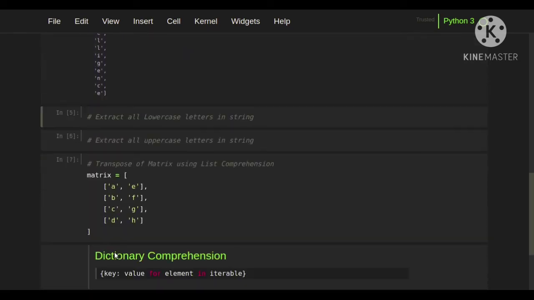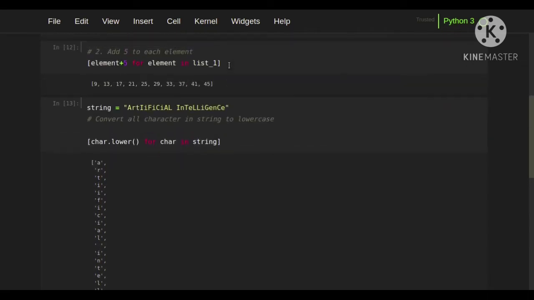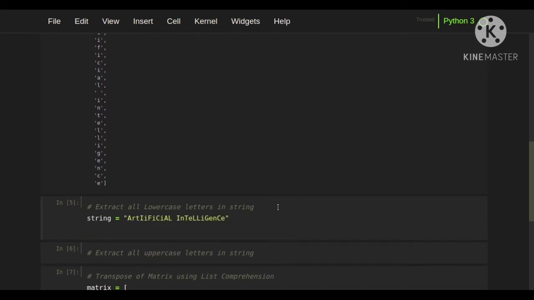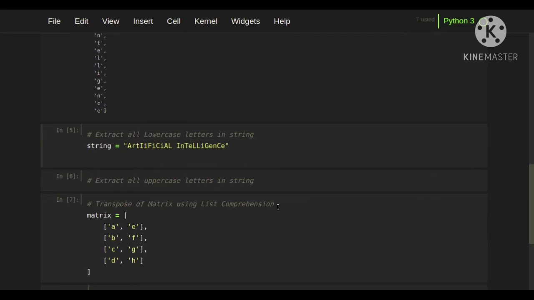Next, for our next example, we are going to extract all lowercase letters from this string. In list comprehension we can also use conditions. By applying some condition we can extract some specific elements from the iterable. Let's see how we are going to do this. For that we are going to open the list comprehension. For list comprehension we need the square brackets, and then we need to iterate through the iterable.